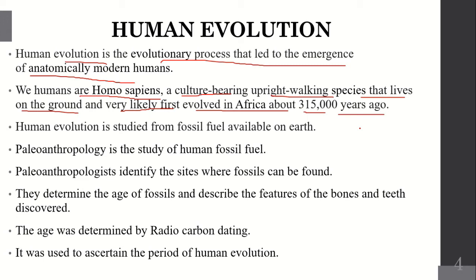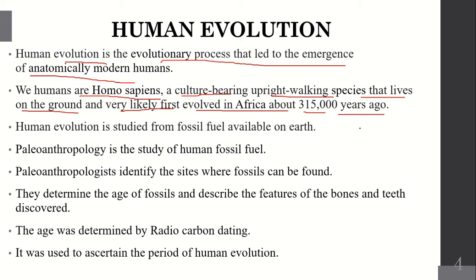We are culture bearing. Culture means we know discipline, morals, ethics, everything. We are walking erect, with two legs, a species that lives on the ground surface, on the earth.